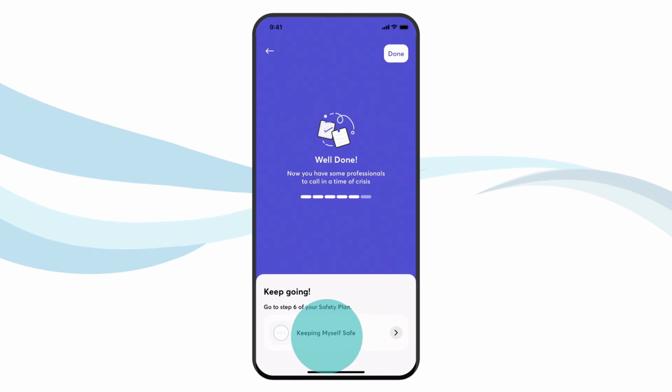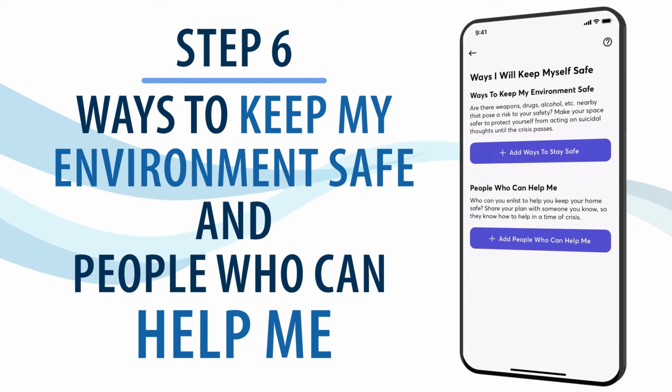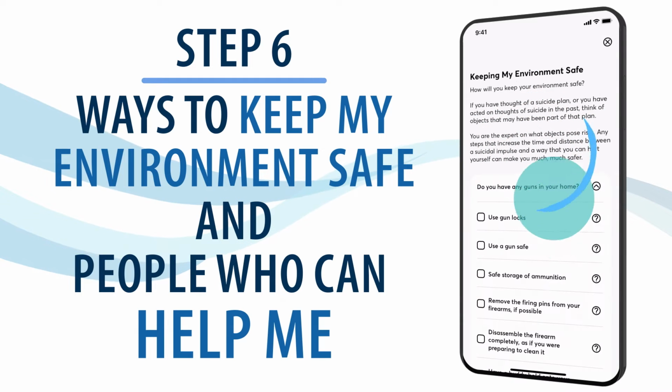The final step is to identify ways you can make your environment safer and choose people who may be able to help you secure your environment.